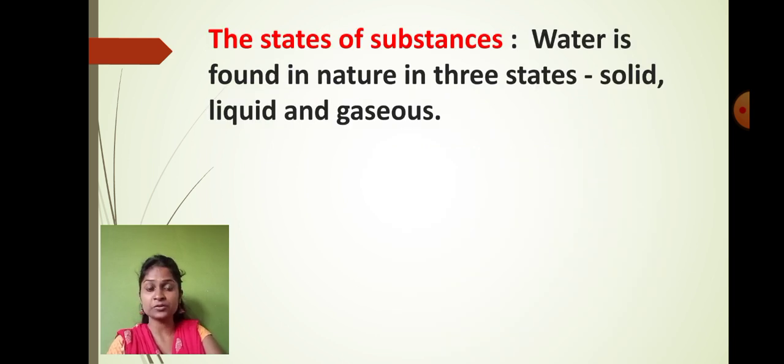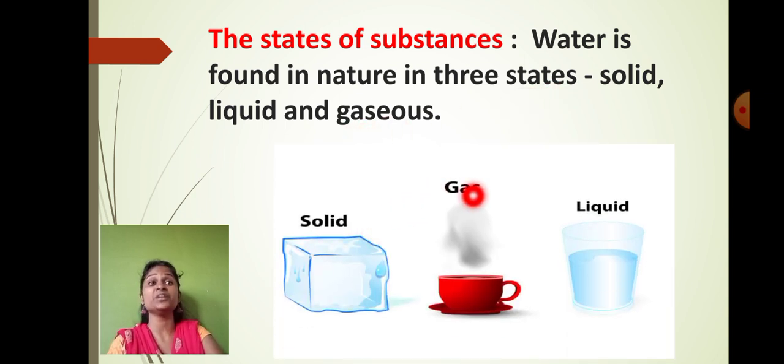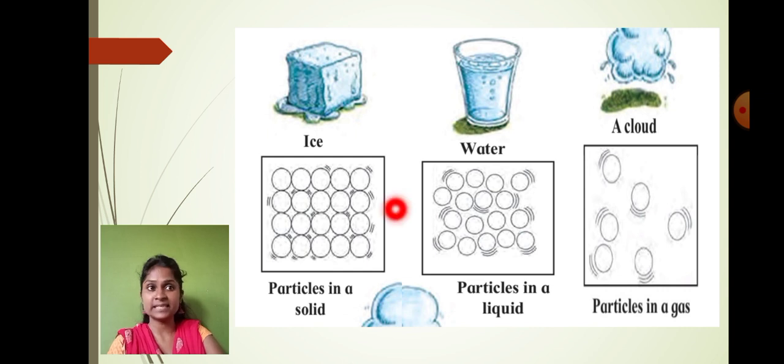What else have we learned today? We have learned that water is found in nature in three states, that is solid, liquid and gaseous. As you can see, these are the different states of water, and in these the arrangement of the particles is different. Can you compare all the three together, students? In case of the solid, the particles are very close to each other.